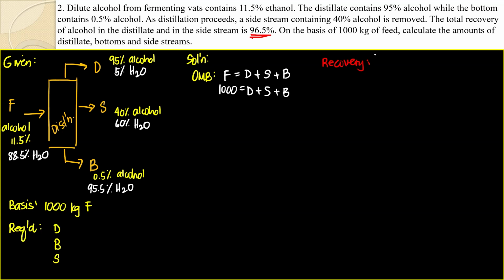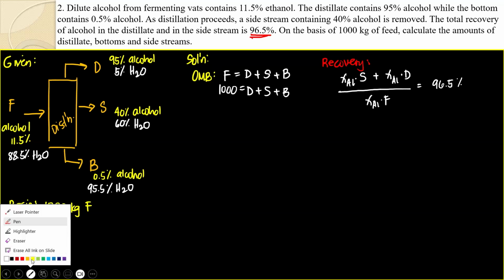I know that the amount of alcohol recovered from the side stream plus the amount of alcohol recovered from the distillate divided by the alcohol in the feed should be 96.5%, right? Am I correct? Can you follow this one? Kasi sabi dyan, no? The total recovery of alcohol in the distillate and the side stream is 96.5. Okay.